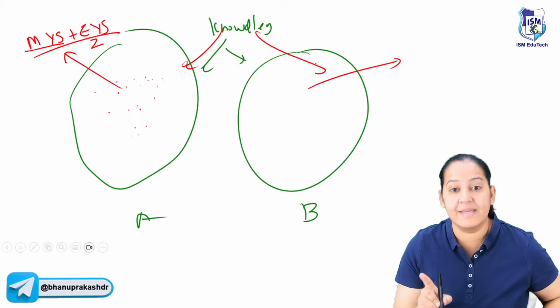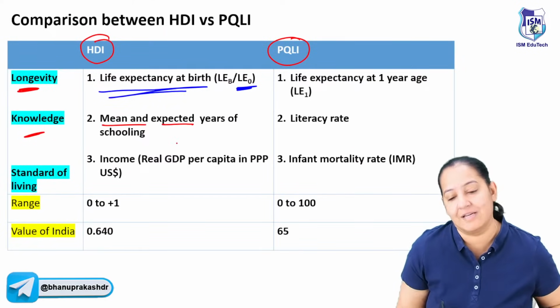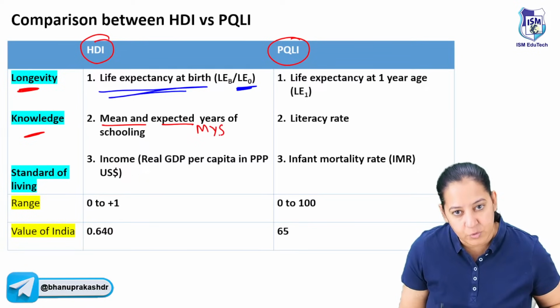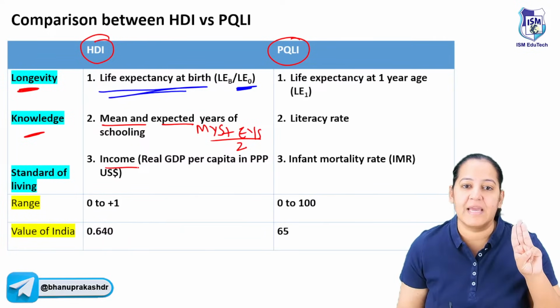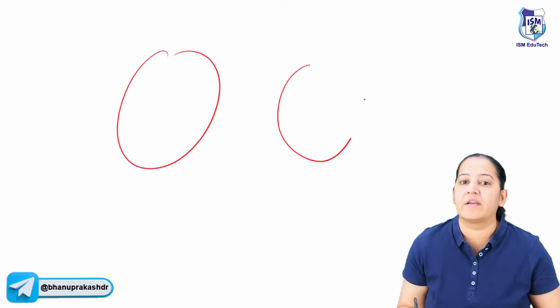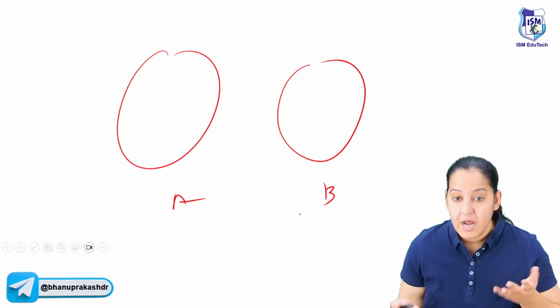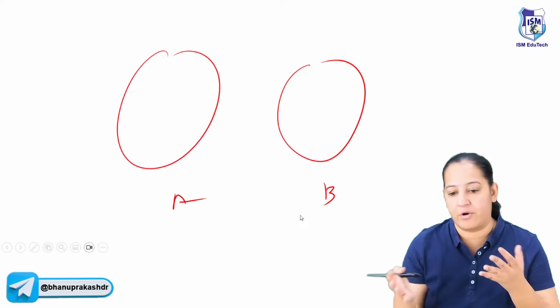What is the formula to measure the knowledge? Mean years of schooling plus expected years of schooling upon 2. Here we are measuring the knowledge like this. And the third thing is income, GDP per capita. Which country has more income out of the two countries? Now see these 3 criteria here also, and then decide which country has a better quality of life.